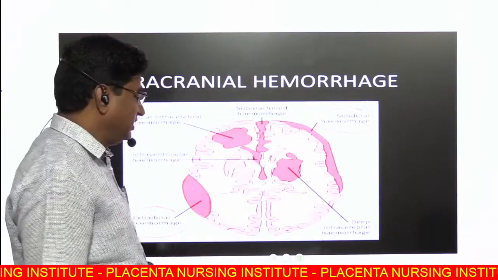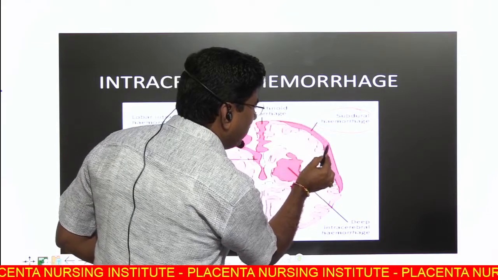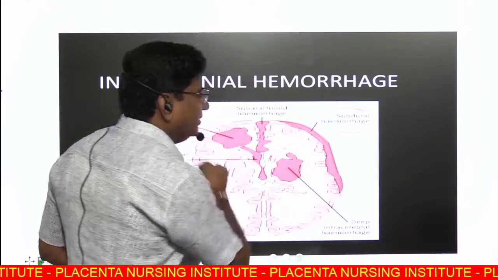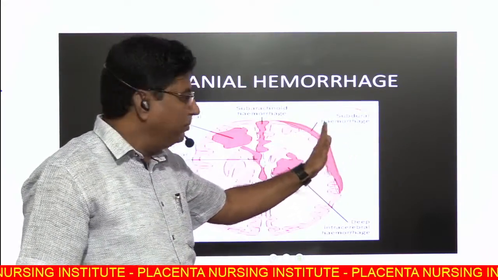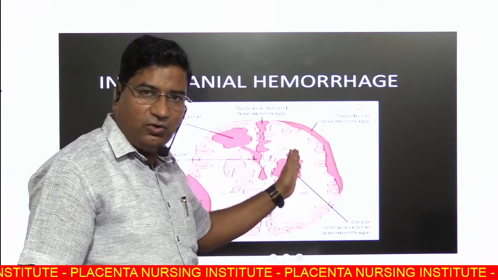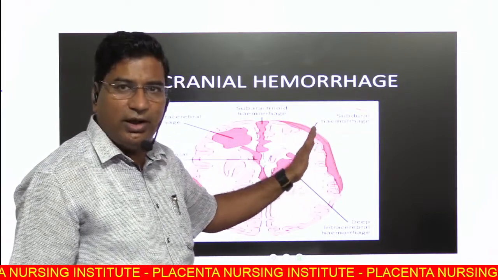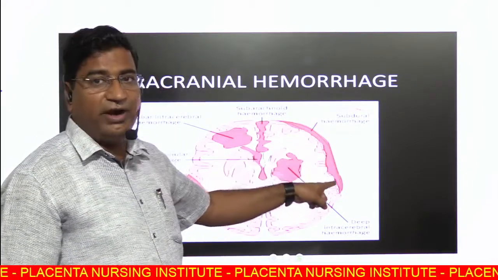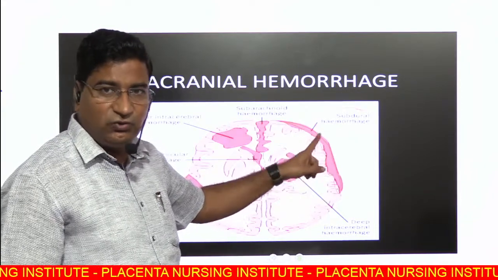As its name suggests, it is beneath the dura: this is the dura and this is the blood. It is a collection of blood beneath the dura mater, outside the arachnoid mater. But the difference is that it is not limited by the suture line.